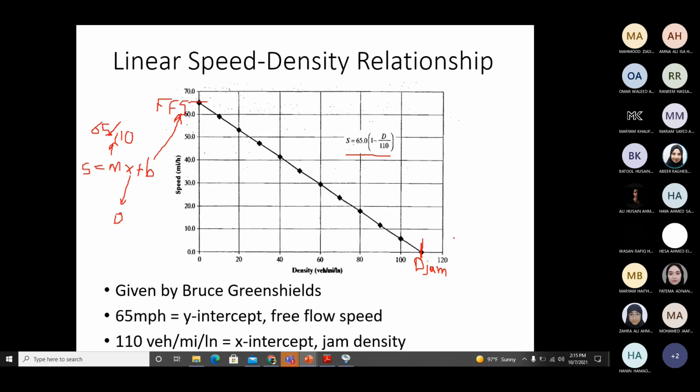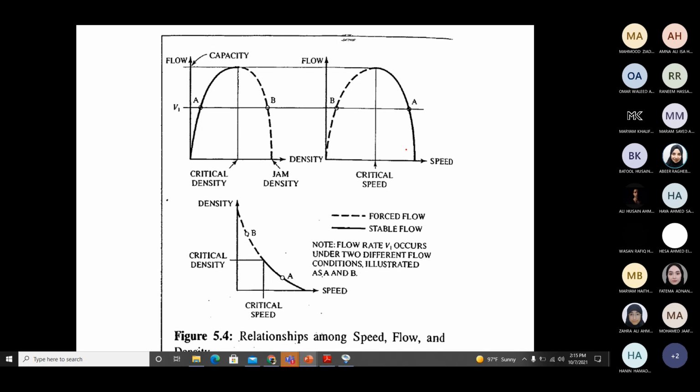So going back to the graphs which I showed you yesterday, you see flow and density, I have a curve. Why did I plot it with a curve? Because it's a second degree equation. And the same thing between flow and speed as well. Second degree equation, it's a curve. Now I want to find out the value of capacity, the value of maximum flow, when these two graphs, the top two graphs, reach their maximum point.